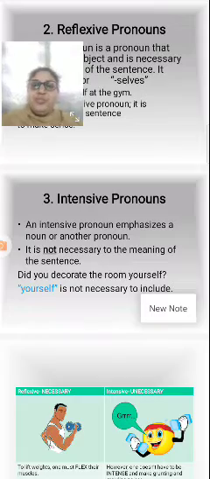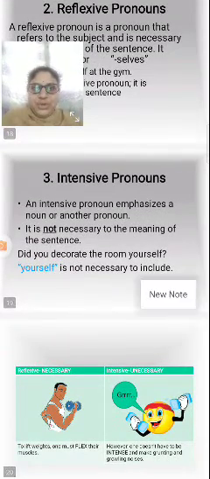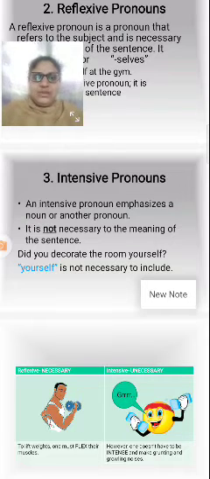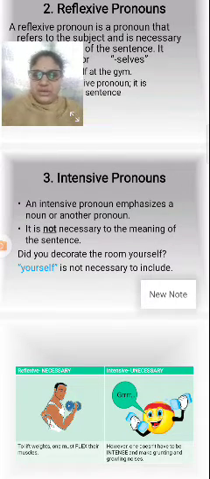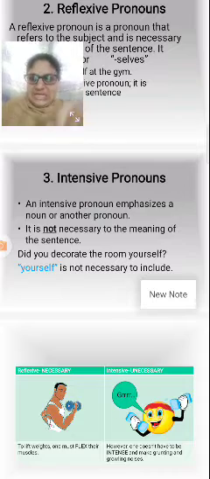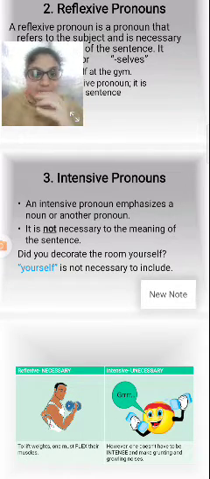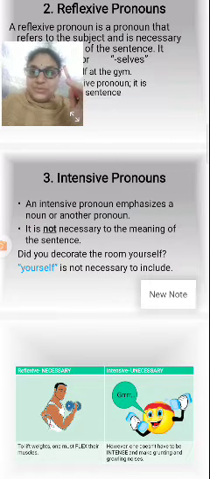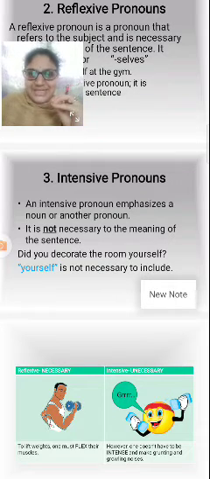How? Did you decorate the room yourself? It is not necessary to the meaning, right? Yourself is not necessary to include. Did you decorate the room? It is still a correct and meaningful sentence, right?